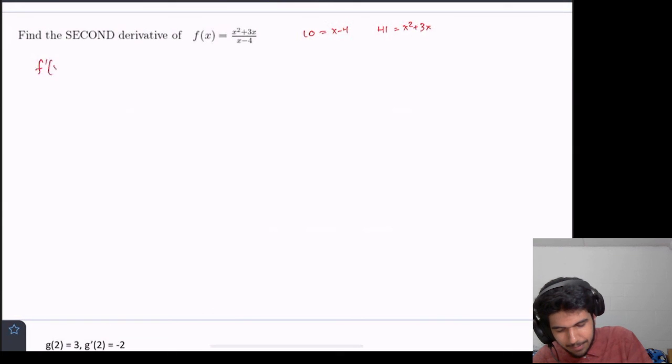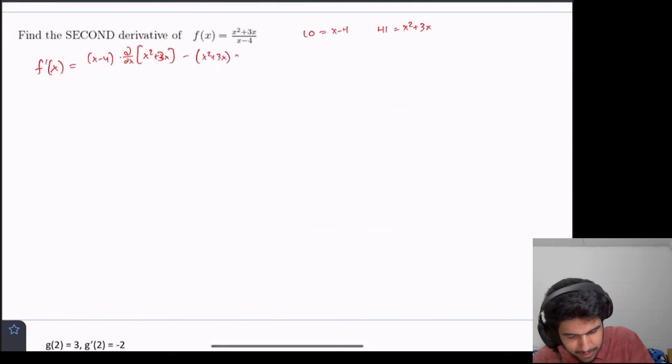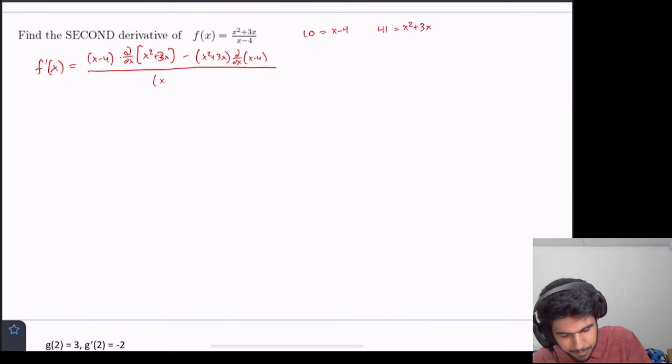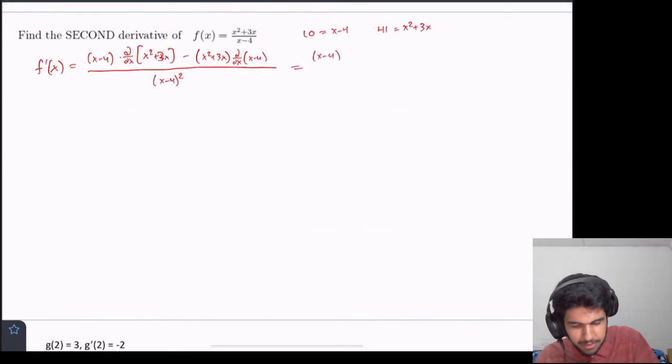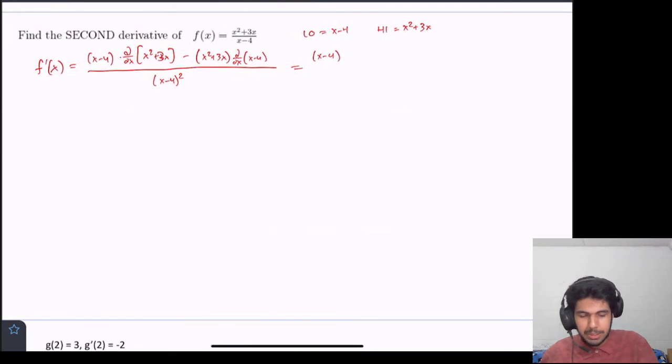So f prime of x equals low d high, d dx of x squared plus 3x, minus high d low, d dx of x minus 4, all of this over low squared. And then I'm not going to write them out separately because we should be feeling comfortable with derivatives now. So the derivative of x squared plus 3x, we're going to use the power rule for x squared to get 2x. And then for the second one, constant multiple you could use, maybe power rule if you wanted to, but you'll get that's equal to 3.